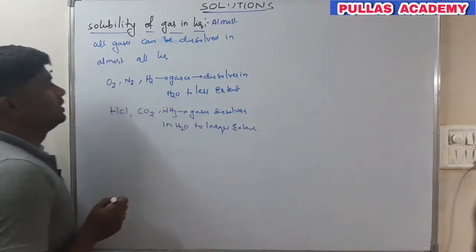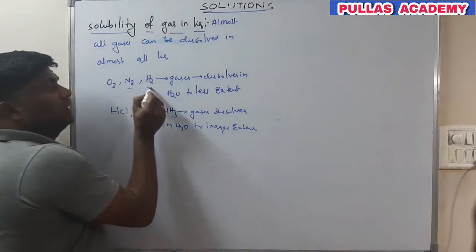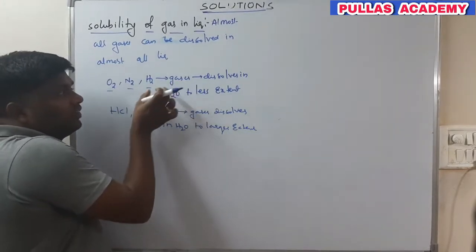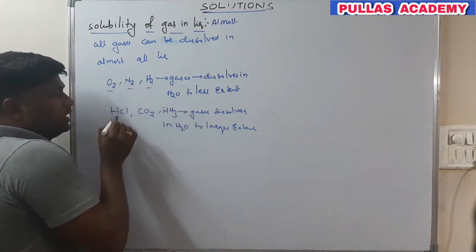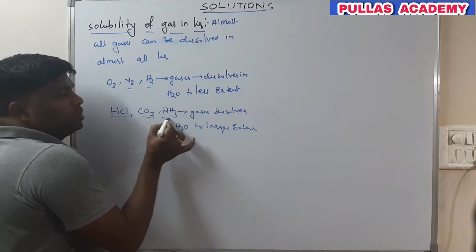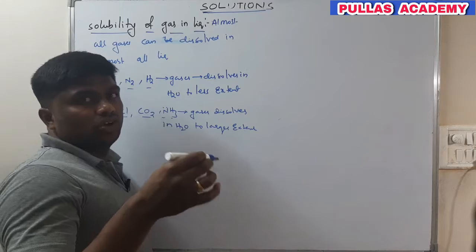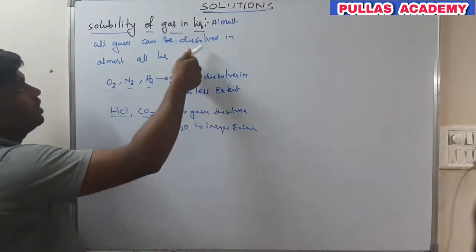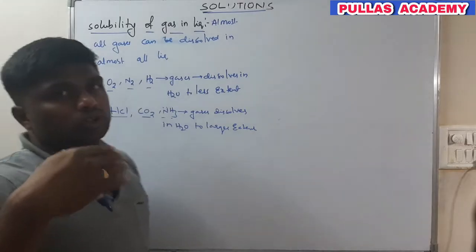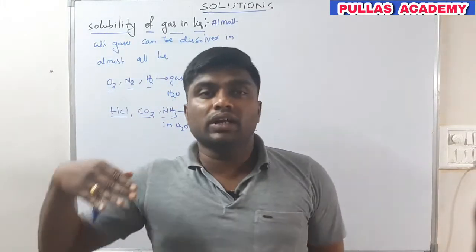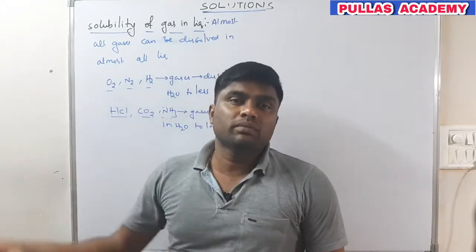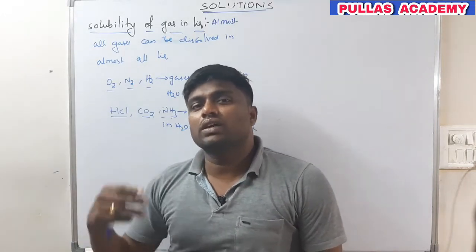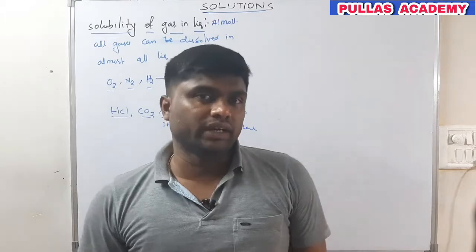It means the amount of oxygen, nitrogen, hydrogen dissolved in the unit volume of the liquid will be less. But the amount of HCl, CO2, NH3 gases dissolved in unit volume of liquid will be more. So almost all gases will dissolve in almost all liquids, but some gases will dissolve to a less extent and some to a larger extent.